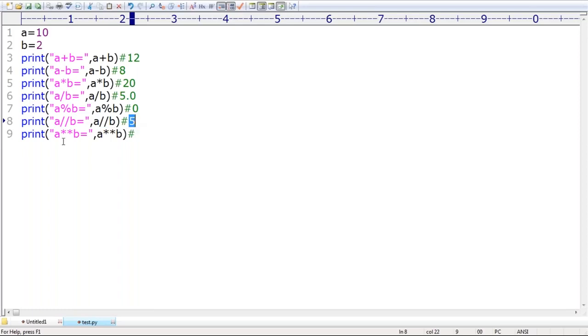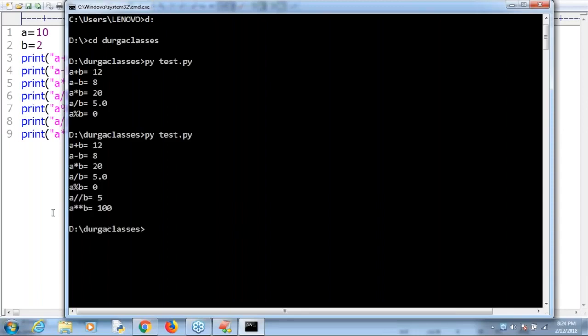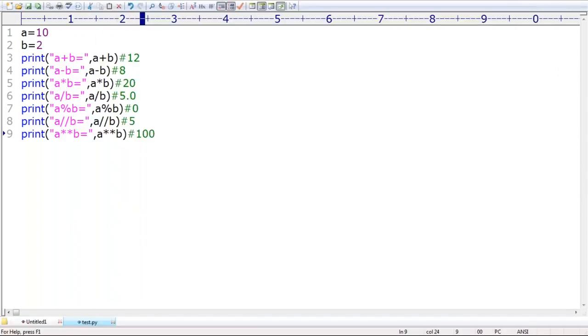Okay. Now, A power B. Sir, the power operator: A means 10, so 10 power 2. 10 power 2 means what? 100. You people should be aware of that. Remember that. Sir, 10 square is nothing but 100. Let me execute this code. Okay. A star star B is nothing but A power B, which is 100, sir. So this is what you people should be clearly aware of.